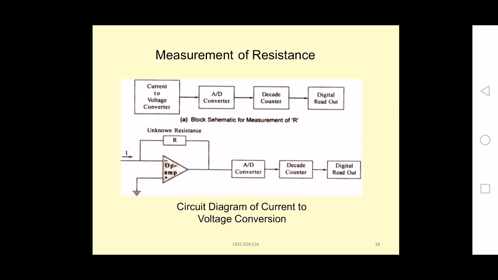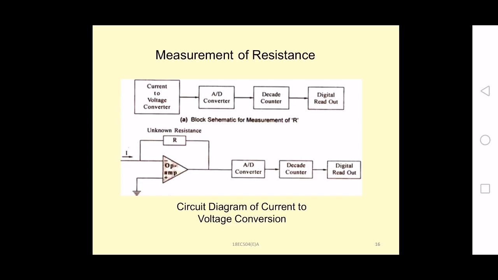For measurement of resistance, how will it look? Here the conversion circuit, a current to voltage converter, is given to the analog to digital converter. After conversion of analog voltage to digital, the pulses will be counted by the decade counter, and that is given to the display unit, that is the digital readout. This current to voltage converter is nothing but again the op-amp circuit. For that one you give the input to the inverting terminal, and the non-inverting terminal is grounded by using the virtual ground concept.